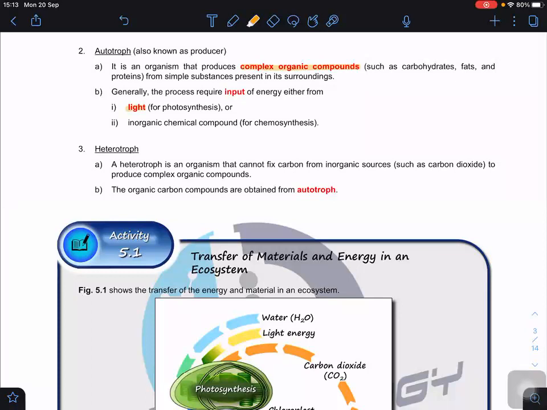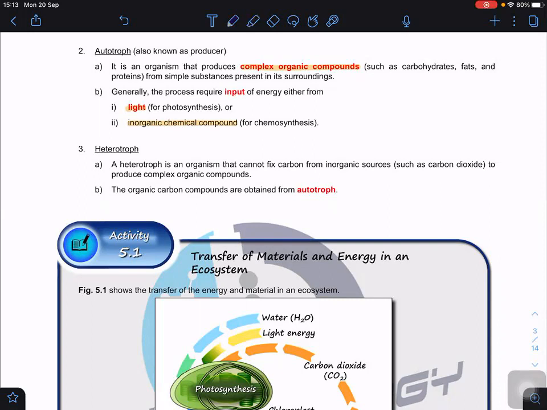Some of them can produce organic carbon compounds from inorganic chemical compounds. For example, certain bacteria have the ability to convert one inorganic compound to become an organic compound. During the process, energy is released and they will use this energy to form their organic compounds. Are you clear?